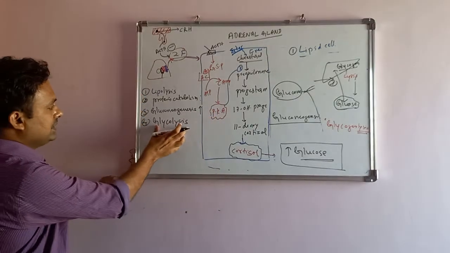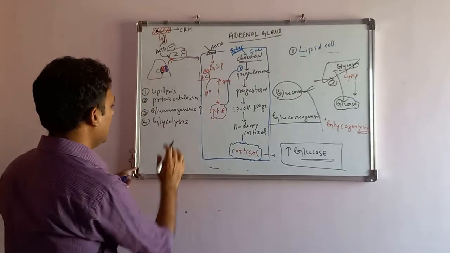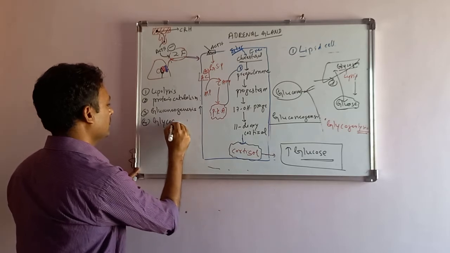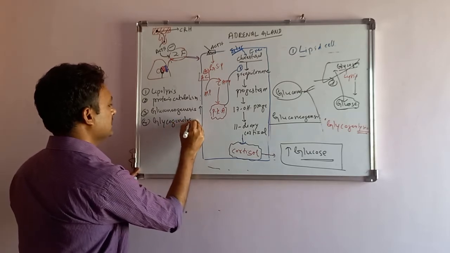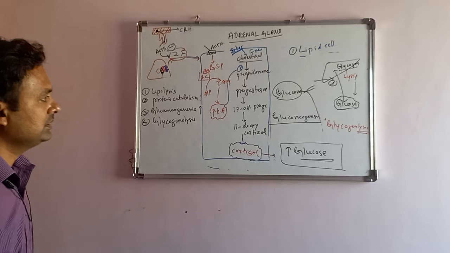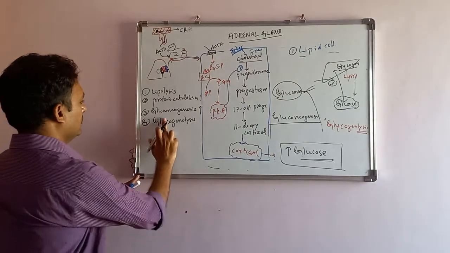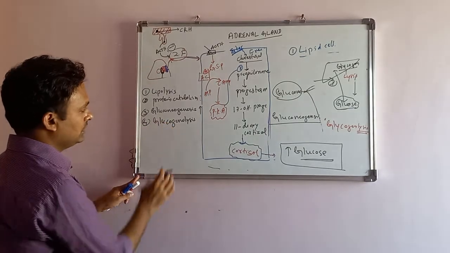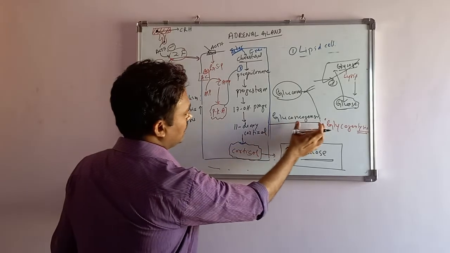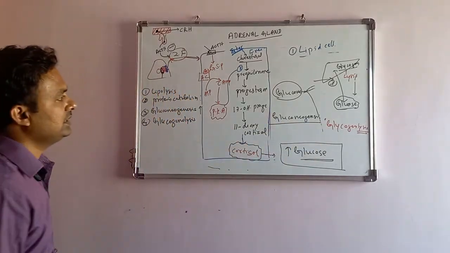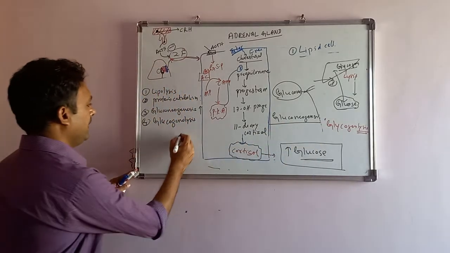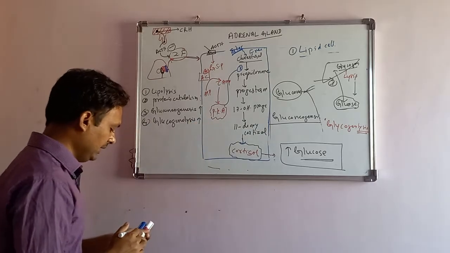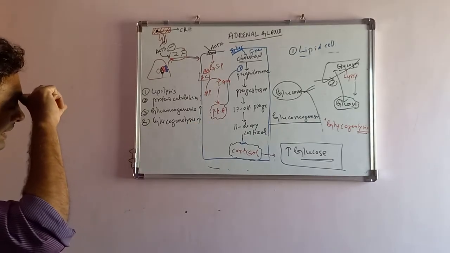And glycolysis, sorry, this is not glycolysis, it is glycogenolysis. Sorry, it is glycogenolysis. Glycogen lysis, it is glycogenolysis. So because of this, again there is a glucose level increase in the body, right?